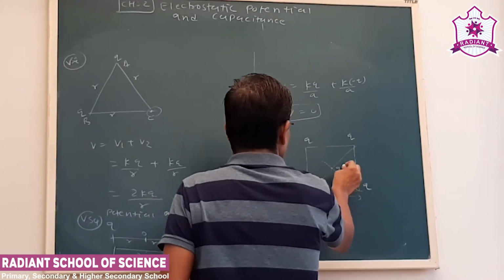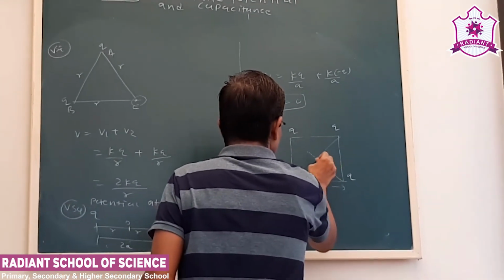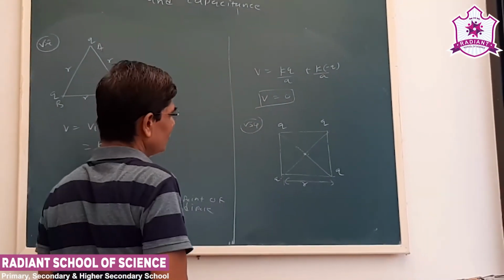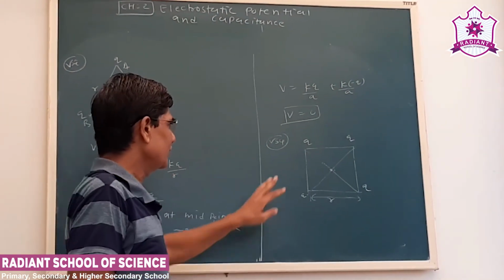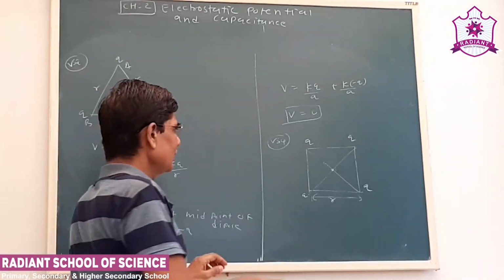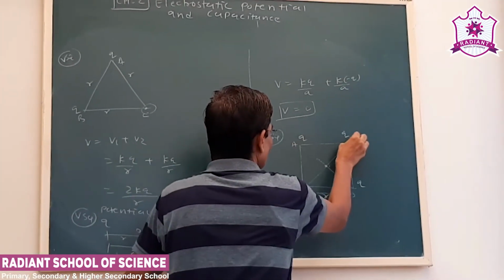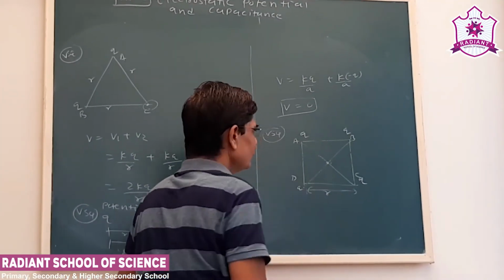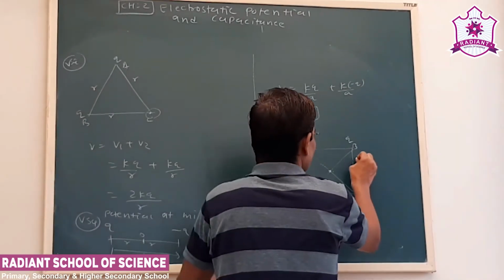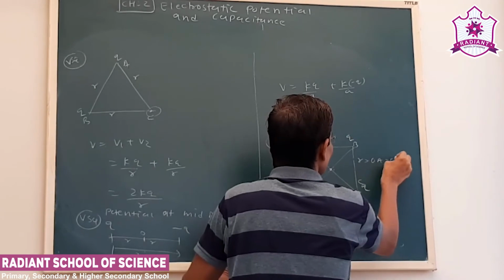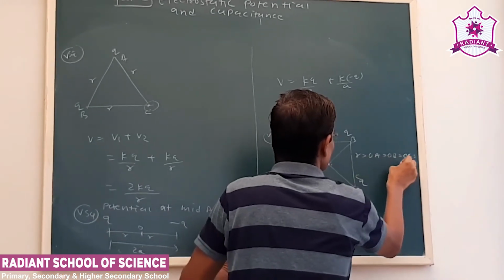Now here at the center we have to find out potential. Now we know there are 4 point charges. Each vertex, let us say I call A, B, C, D. So from center, the distance of each vertex will be equal. So we can say R is equal to OA is equal to OB is equal to OC is equal to OD.